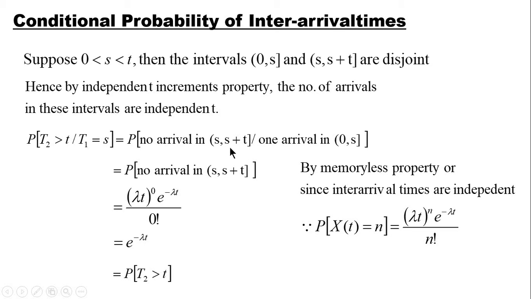You know that the numbers of arrivals in disjoint intervals are independent, so it doesn't depend upon the past arrival. So we can say the probability that no arrival occurred in this interval. Since no arrival, put n equal to 0 here. We get e raised to minus lambda t, which is nothing but probability that T2 is greater than t. So the conditional probability does not depend upon this condition. It is the same as finding the probability that T2 is greater than t.